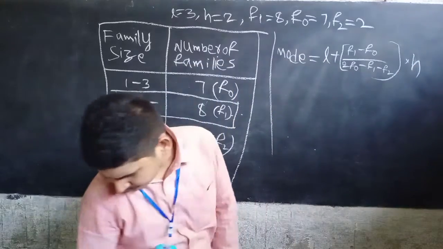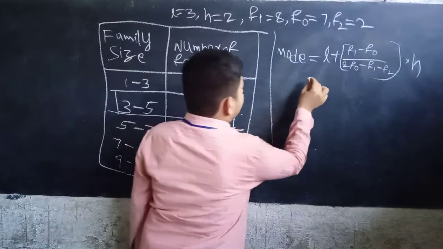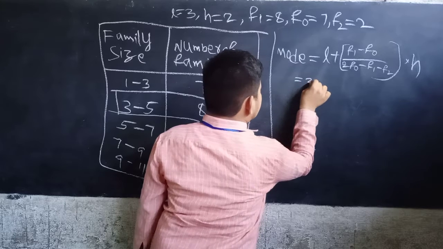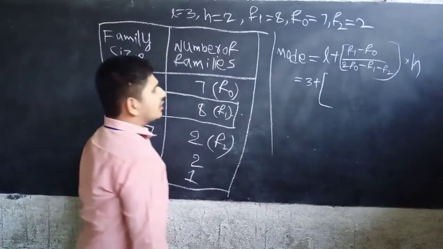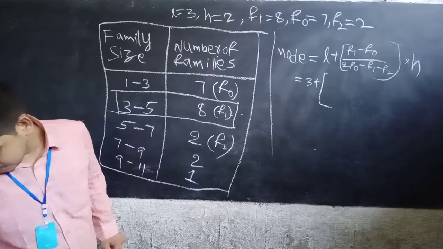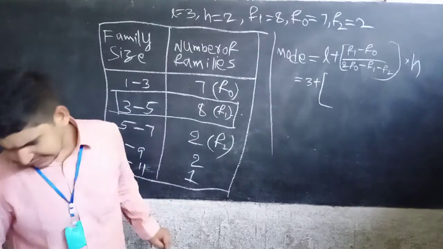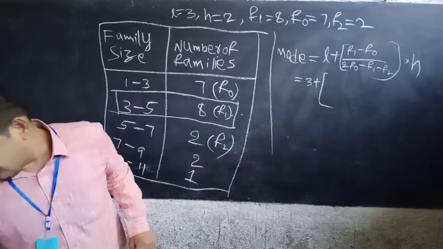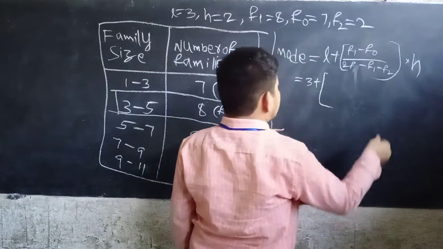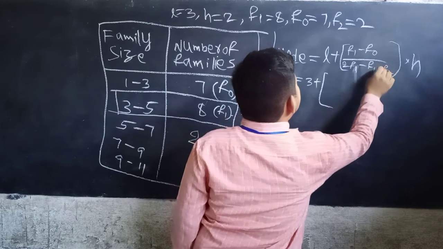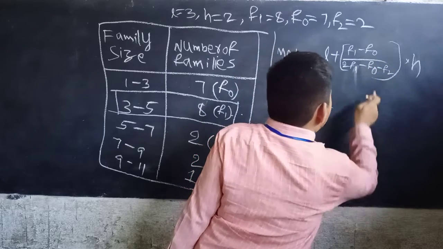Now that is equal to l, which is 3, plus F1 minus F0 by 2 into F1 minus F0 minus F2.